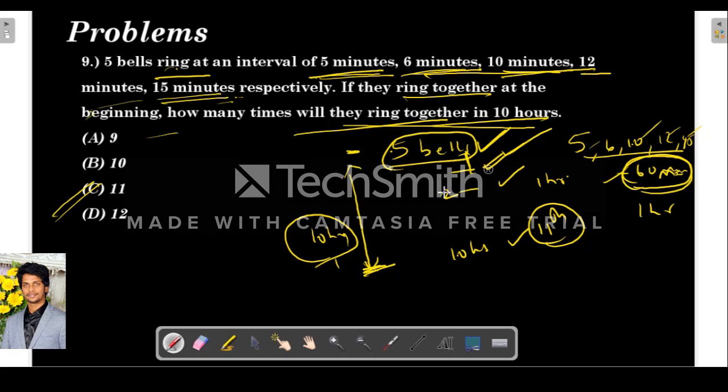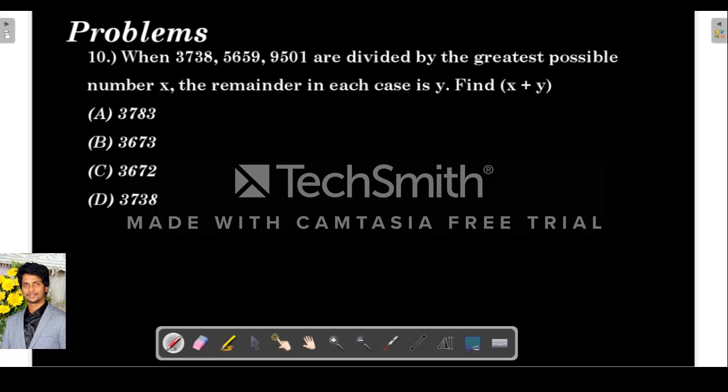So 60 minutes means 1 hour. So after 1 hour they will ring together again. After 2 hours they will ring together again for the third time. Like that, after 10 hours they will ring together for the 11th time.